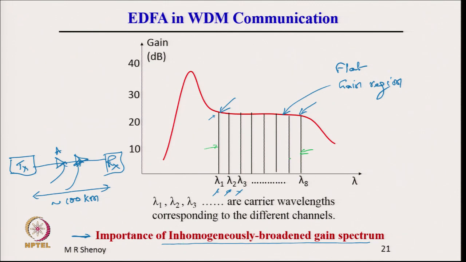In other words, for any gain fluctuations or signal power fluctuations, we know that when the input power changes, the gain will be pulled up or down because of the saturation effect. If the power varies for this channel, let us say, and due to which the gain drops down here, then the gain at the other wavelength is not affected if the medium is characterized by an inhomogeneously broadened gain spectrum.